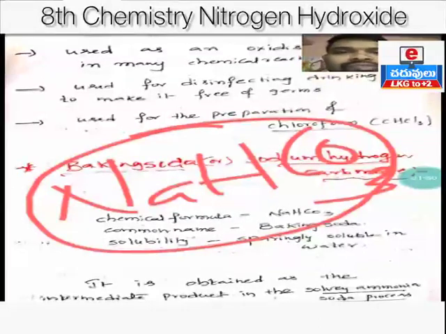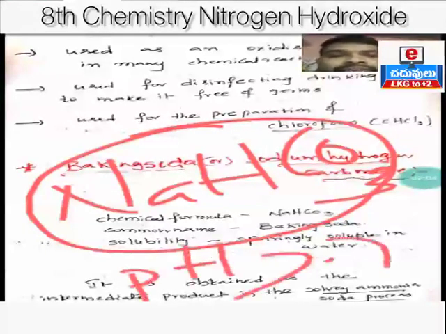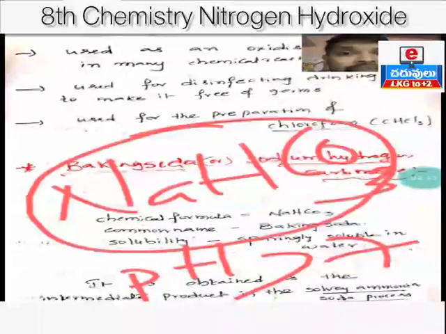Remember the chemical formula of baking soda and the chemical name of baking soda. Most important compound, and it is a basic salt. Okay, so it has pH value more than 7. It has pH value more than 7, basic salt, and it is a salt of strong base and weak acid. Baking soda is the salt of strong base and weak acid.